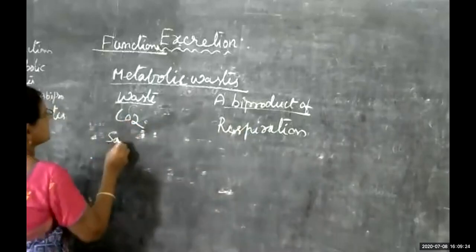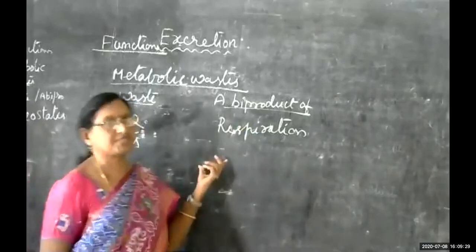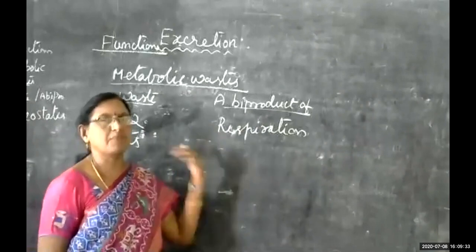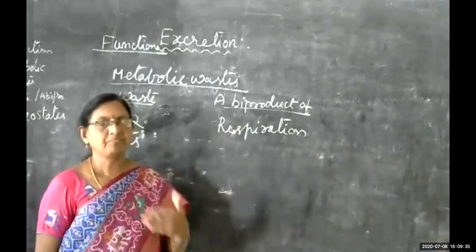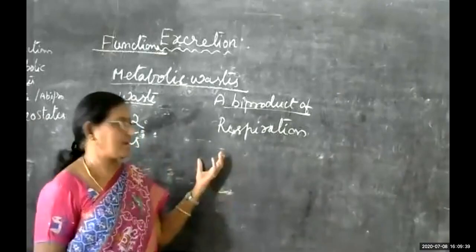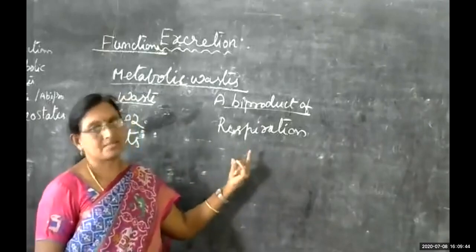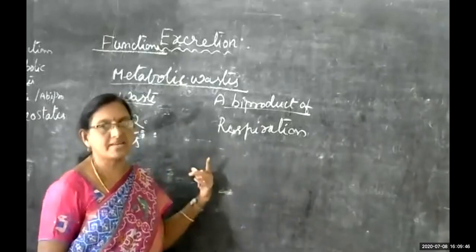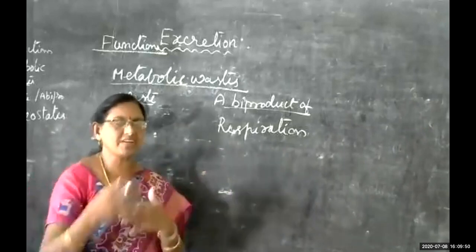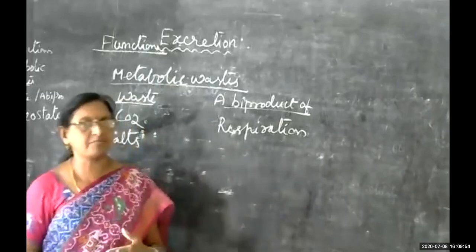Then salts. Just now I told you about the bile juice. When the liver produces bile juice, children, it contains bile pigments, bilirubin and biliverdin, and urochrome, another chemical substance also released by the liver. Some days we take high protein content food materials, and other days we take low protein content food materials.